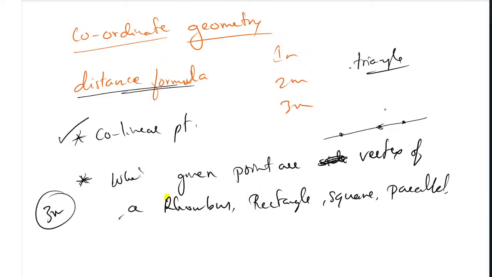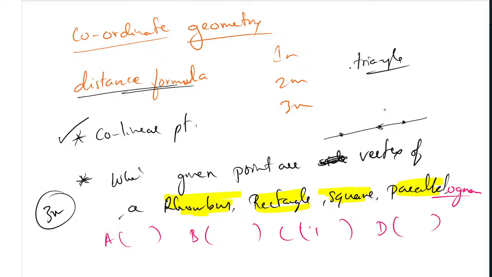Any one they will ask, whether it is a rhombus you have to prove, or a rectangle, or a square, or a parallelogram. If you prove this, then you will get the 3 marks answer. What will they use here? 4 points A, B, C, D will be given, and they will ask whether these are the vertices of the given rhombus. Rhombus means all the sides must be equal. First find the AB value, then BC, then CD, then AD, then compare. All 4 sides must be equal, and you solve this by the distance formula only.